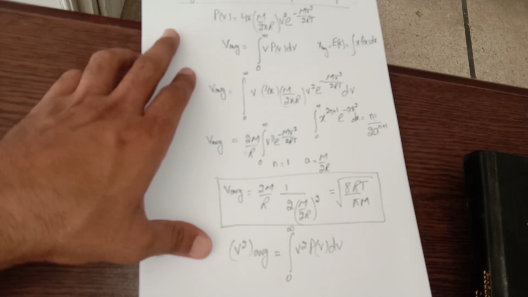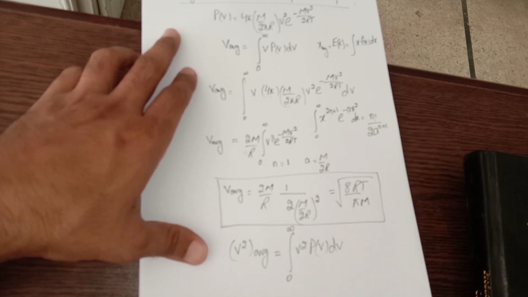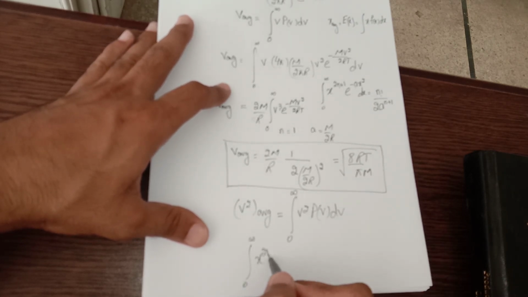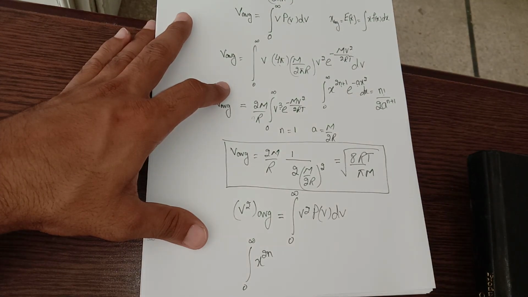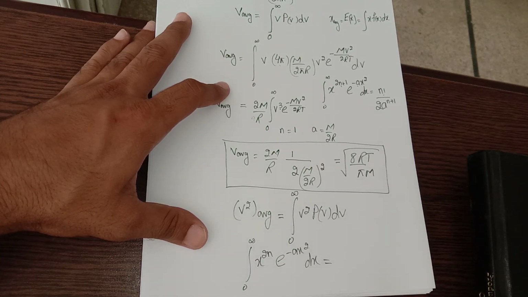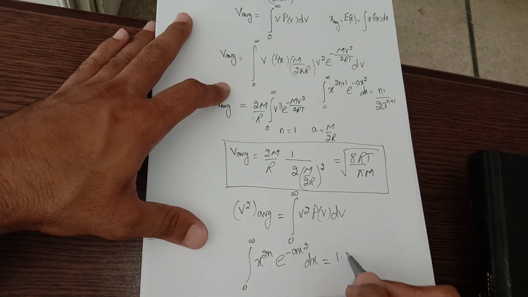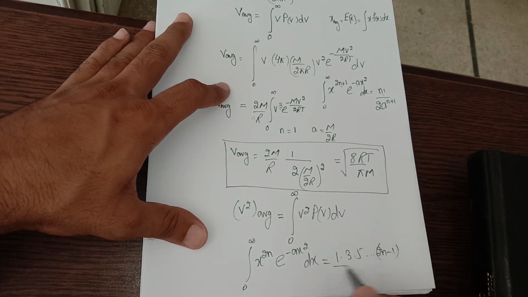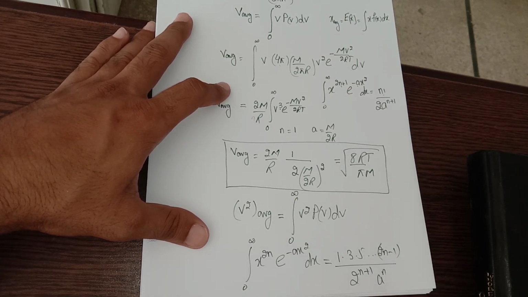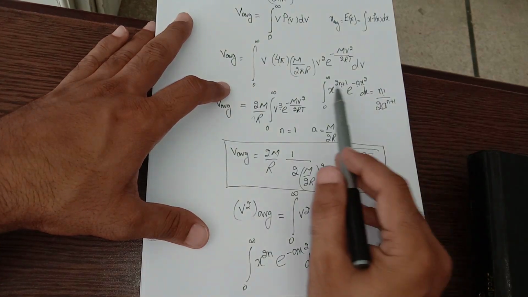For this case, you would use the formula number 16 of the appendix E, which is given as integral from zero to infinity x raised to power 2n exponential minus a x square dx should be equal to 1 3 5 up to 2n minus 1 over 2 raised to power n plus 1 a raised to power n under root pi over a.